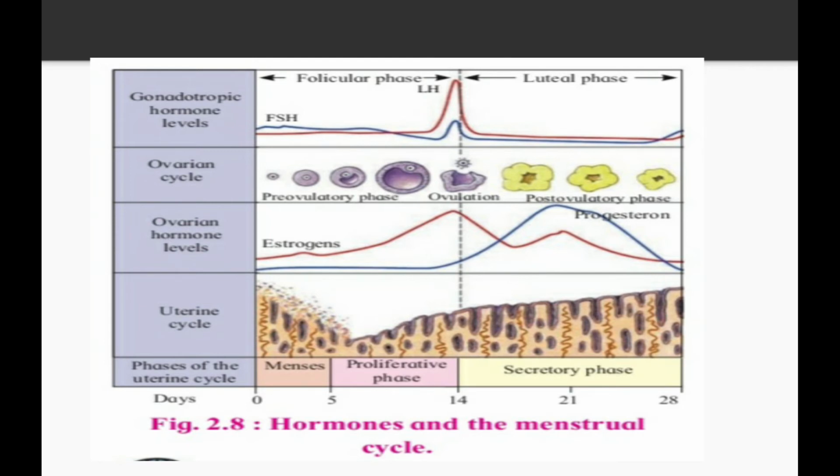Now what happens during the first days? In the ovarian cycle, the primordial follicle starts to develop and becomes larger in size. Here during menses, in the follicular phase, the FSH and LH levels are also in a moderate condition.